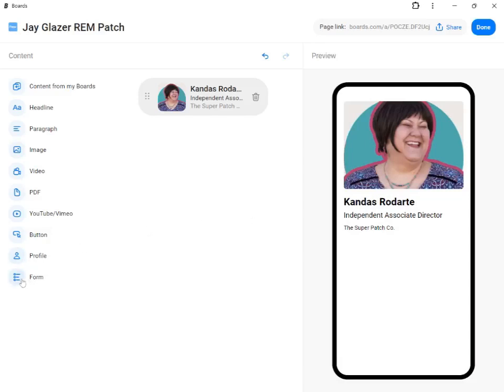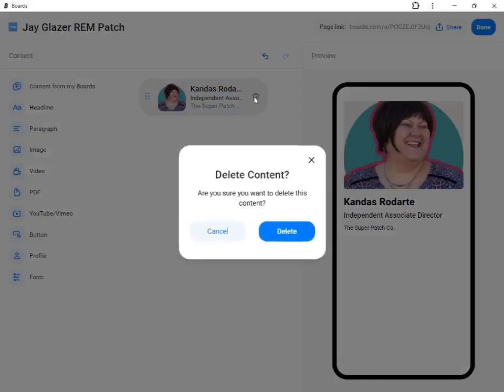And then it has forms where you can create a form, then people can fill out the form, and then the form will populate a Google Sheet. Very groovy. But I don't want to do any of that for this particular page. So let's take this off. Actually, you know what? I'm going to keep this part.